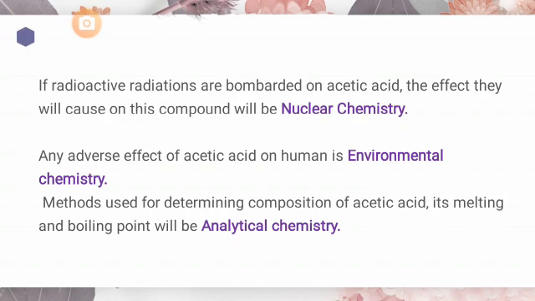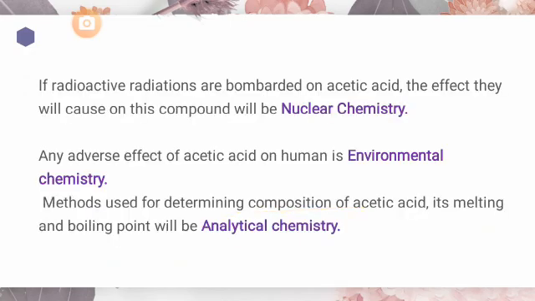Next, the methods, techniques or instruments that you will use to determine the composition of acetic acid as well as its properties, for example its melting point, its boiling point, anything which you want to study about it, will be analytical chemistry, because you are analyzing the compound. So analytical chemistry is that branch of chemistry in which you study the composition of any substance and the method or the instrument. For example, I have told you that acetic acid is composed of CH3COOH.